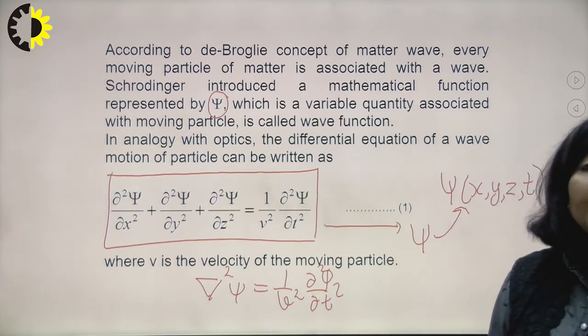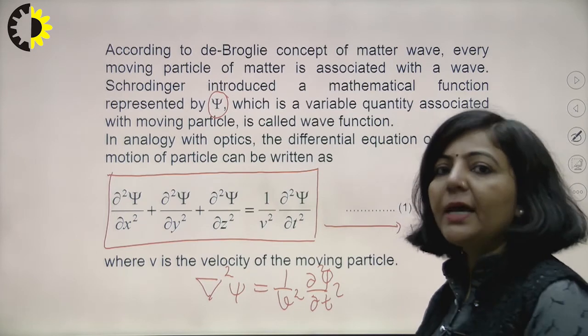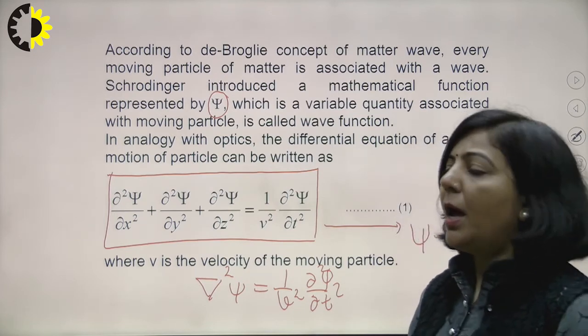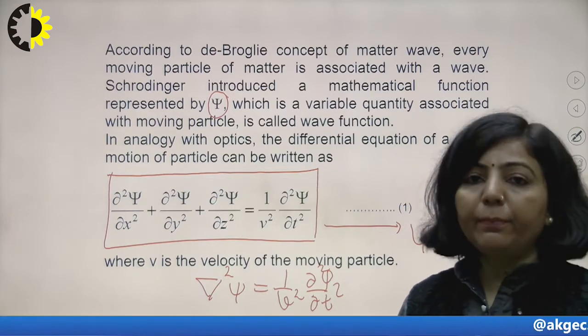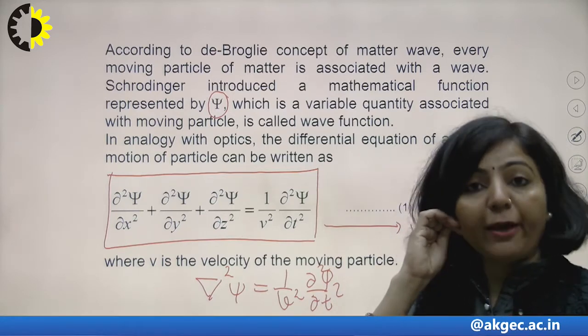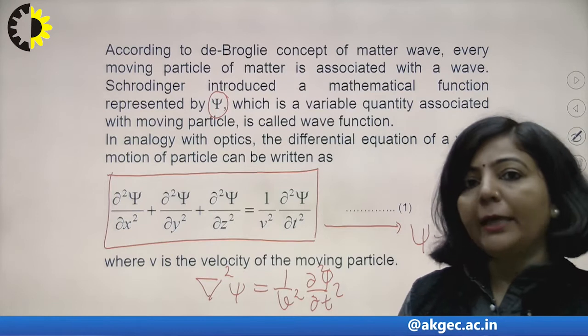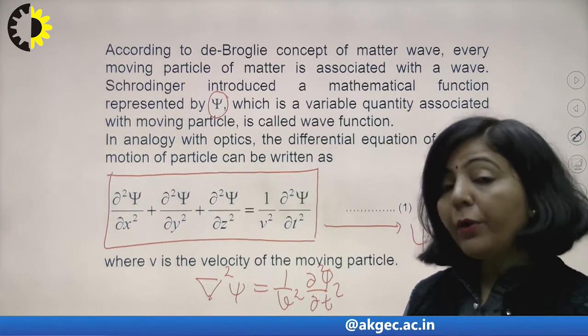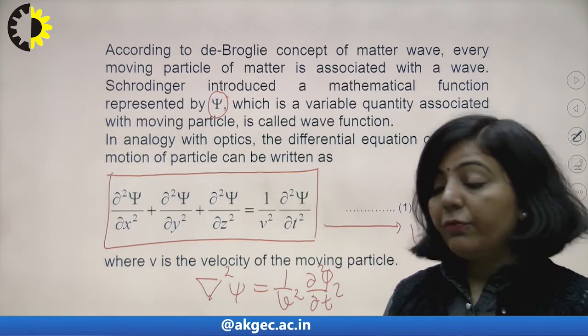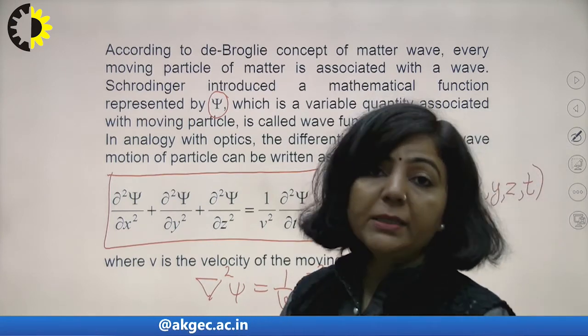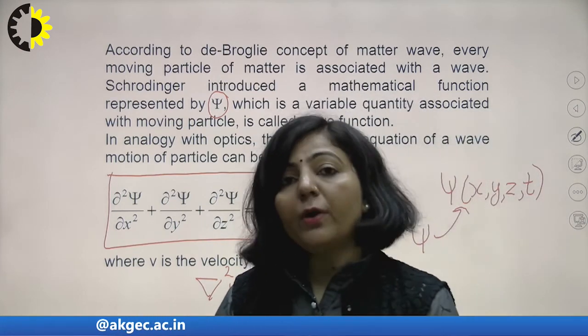So psi is a function of space coordinates and a time coordinate. If a function f depends upon x and y, then you can write f as a product of two functions, where the first one depends upon x and the second one depends upon y.